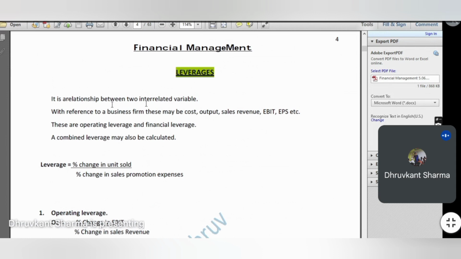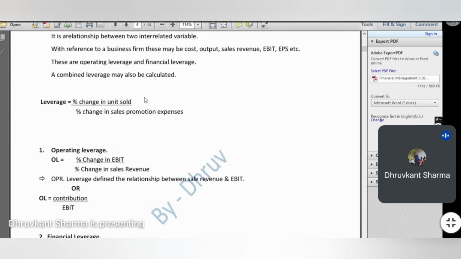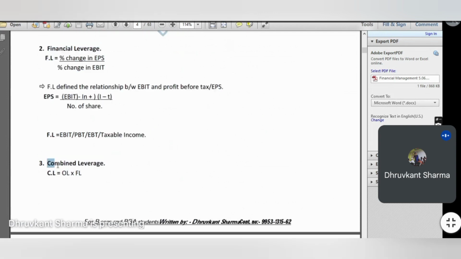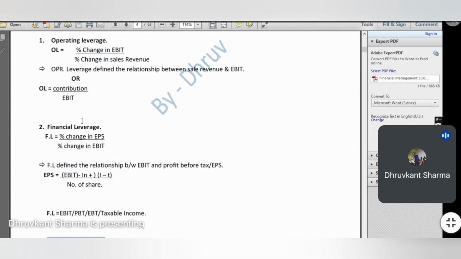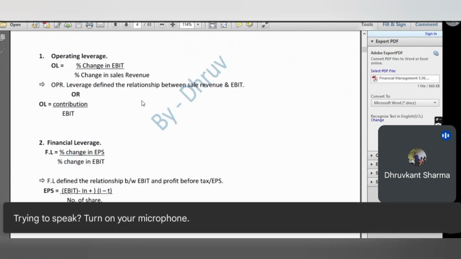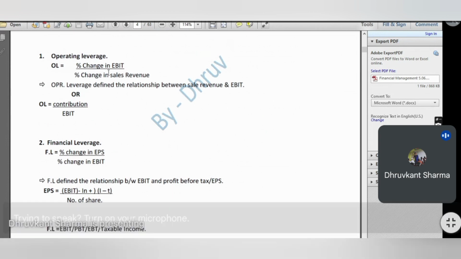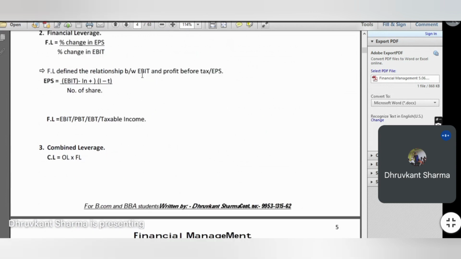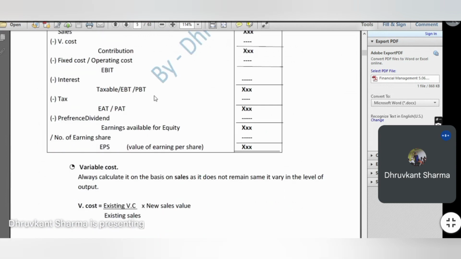Leverages. We have to calculate three leverages in this chapter. What are the three leverages that we have to calculate? First is operating leverage, second is financial leverage, and third one is combined leverage. This chapter is totally formula based, and it is also related to the EBIT EPS analysis chapter. It means if we are comfortable with the EBIT statement chapter, we can easily solve all these leverages, right? When we do the chapter in detail, we'll discuss the formulas of all these leverages. Clear? Okay.